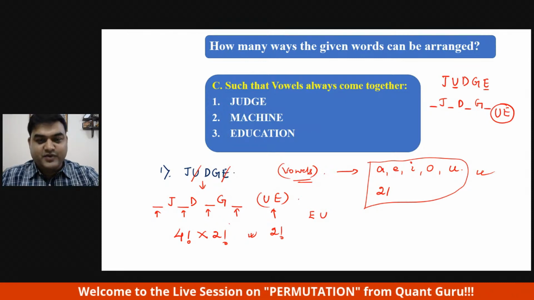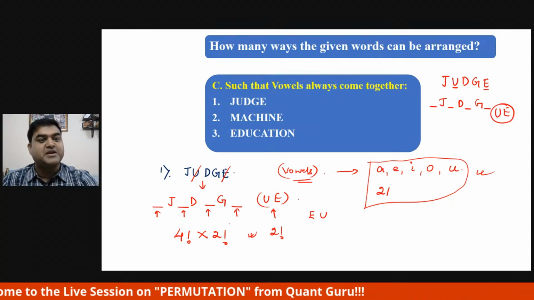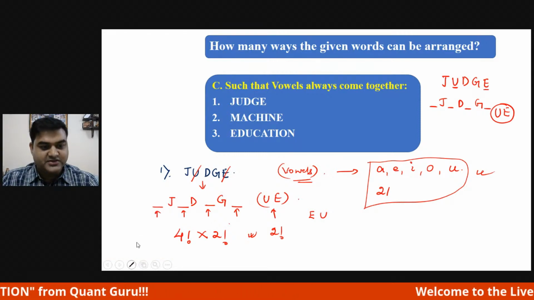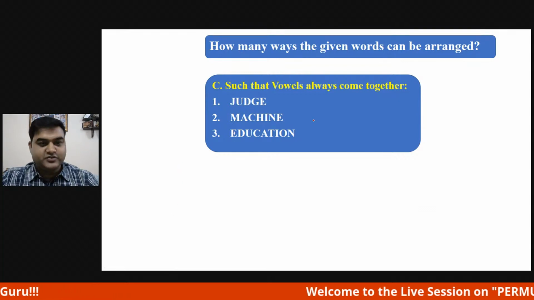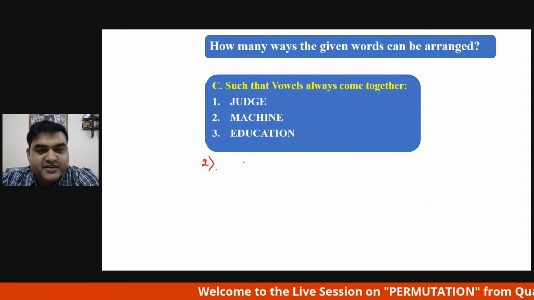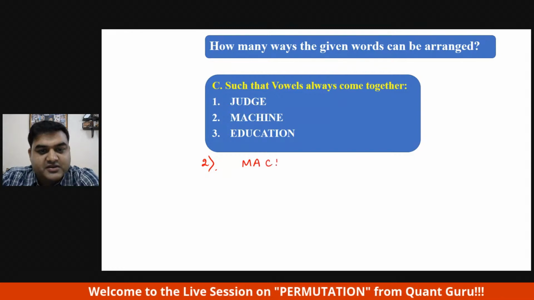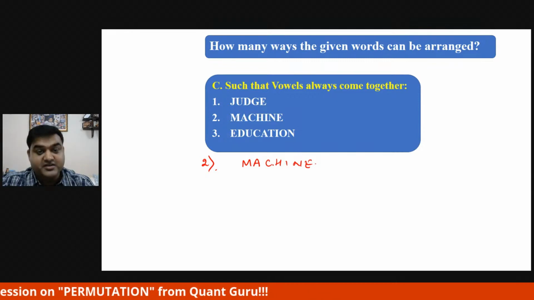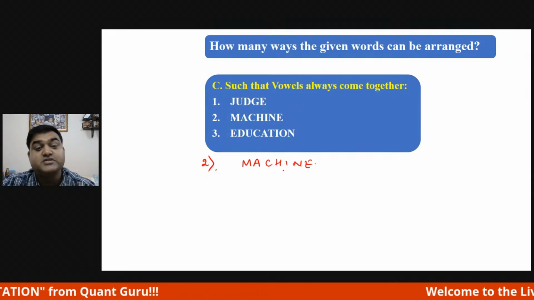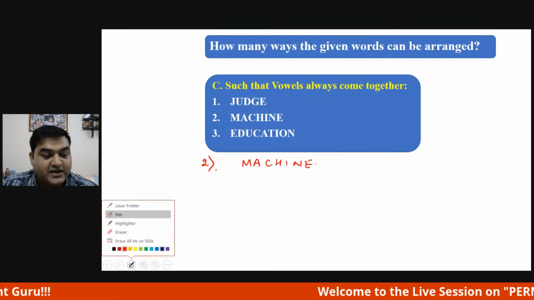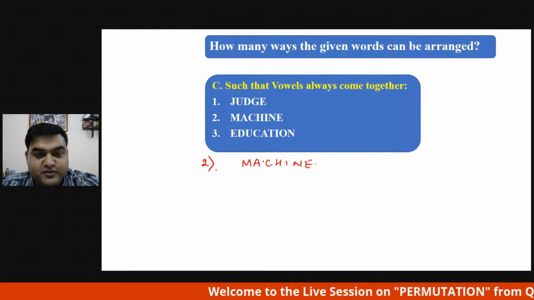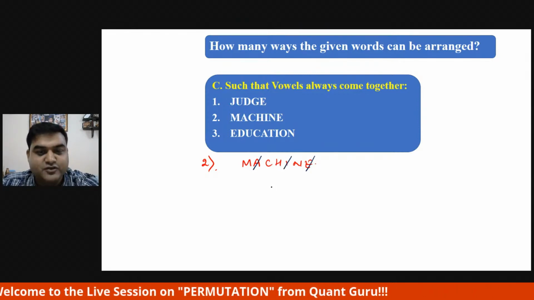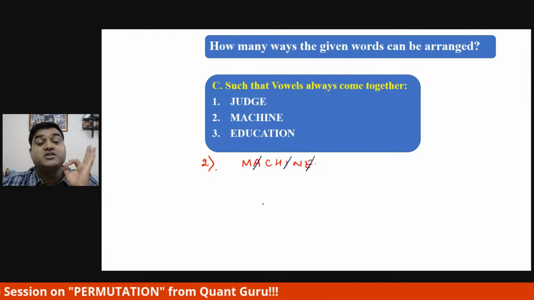Okay, let's see one more example, then you will understand even better. Let's see question number 2. The question is MACHINE, and they are asking how many ways we can arrange this wherein vowels always come together. So what did I tell you? Cross the vowels. How many vowels are there? A, I and E. These 3 are the vowels. I'm telling you the easiest way of doing this.